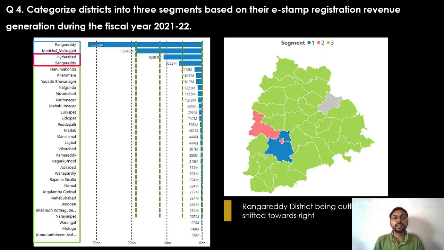Question 4. Categorize districts into three segments based on their e-stamp registration revenue generation. So in the map, we see three segments. Top two districts are Rangareddy and Medchal, second are Hyderabad and Sangareddy, and the remaining districts are in the third segment.